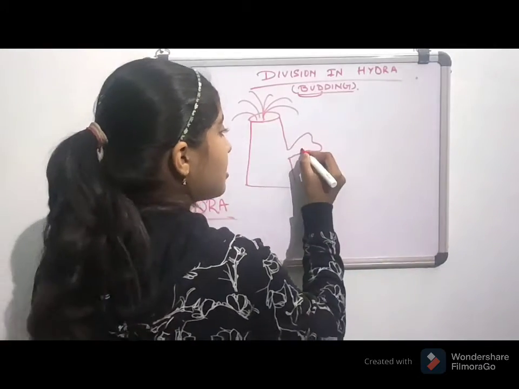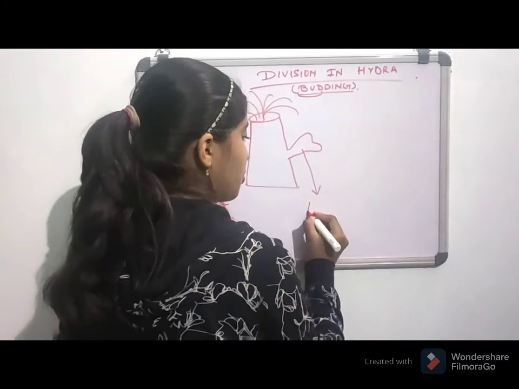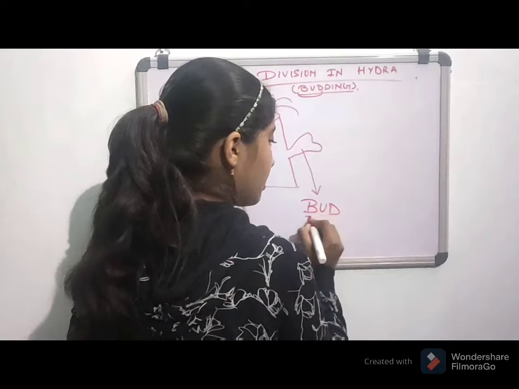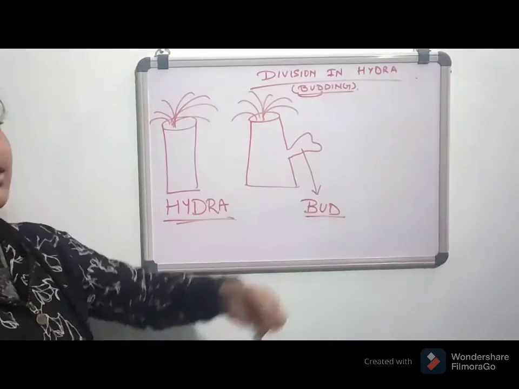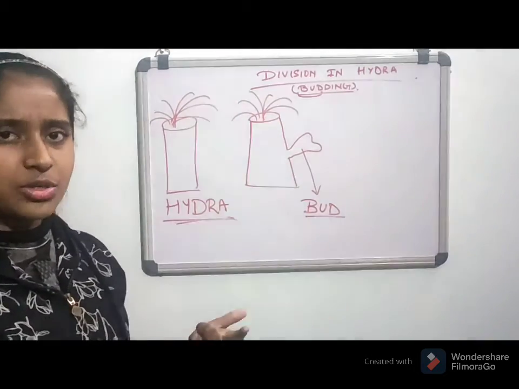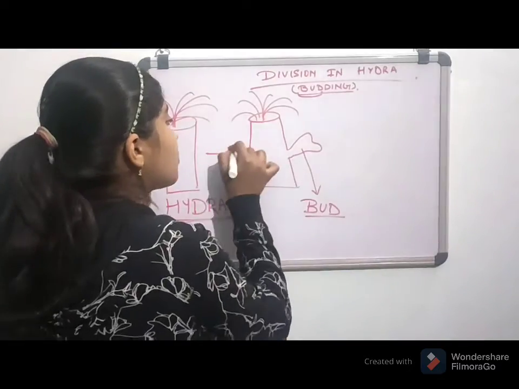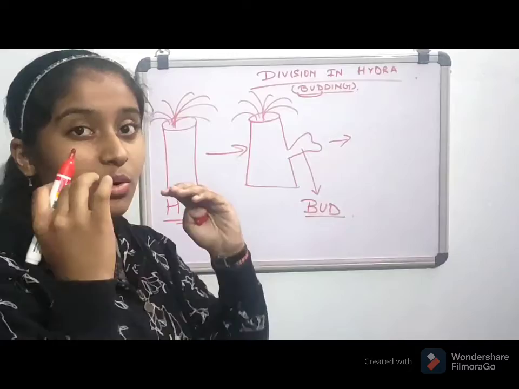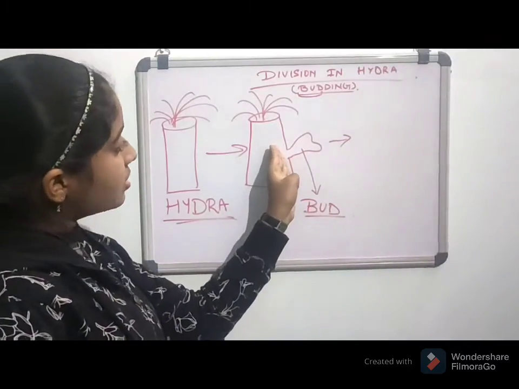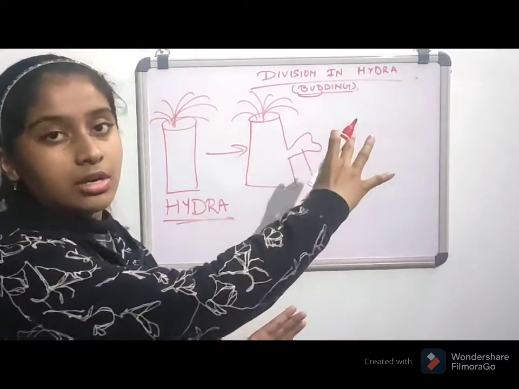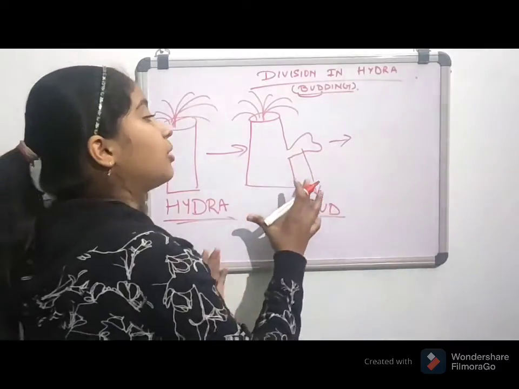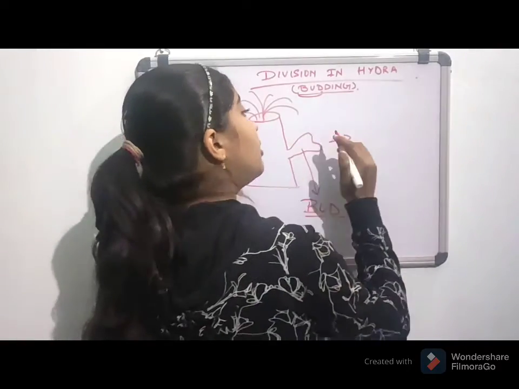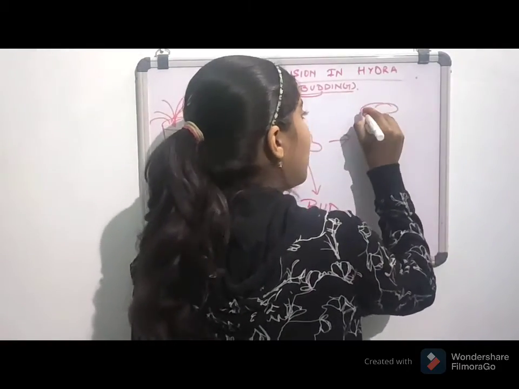This is known as the bud, or the outgrowth. After this, the outgrowth grows bigger and matures in the parent organism only. So how does it look?